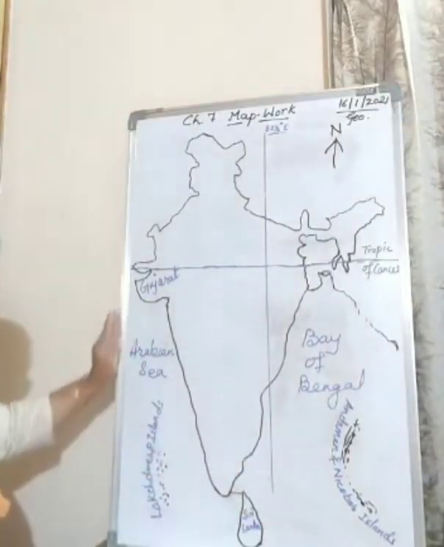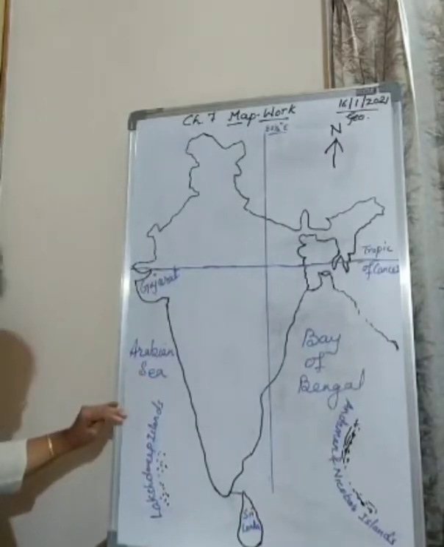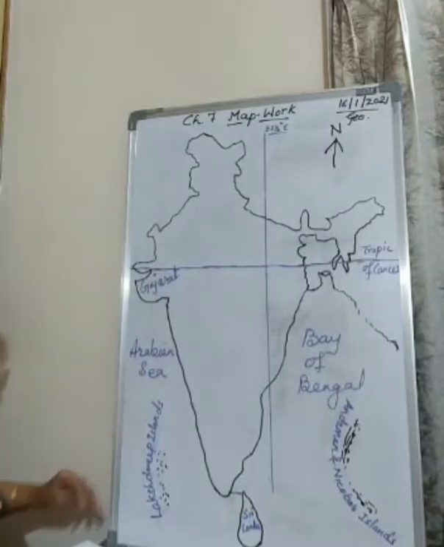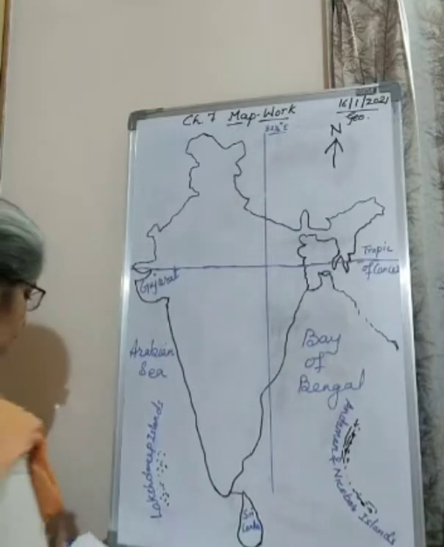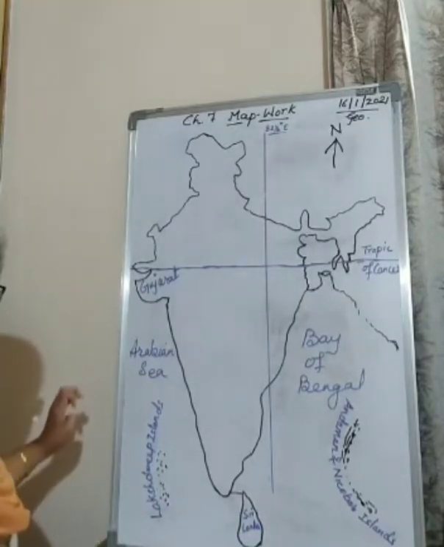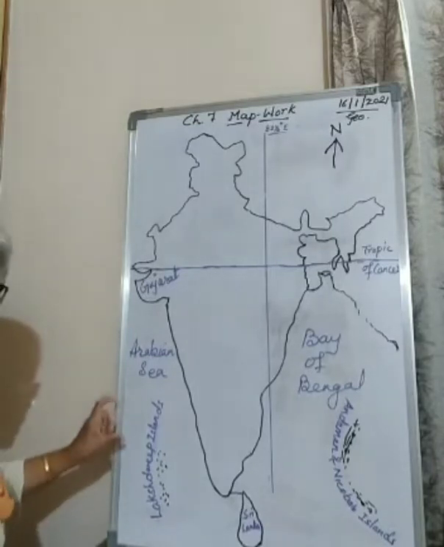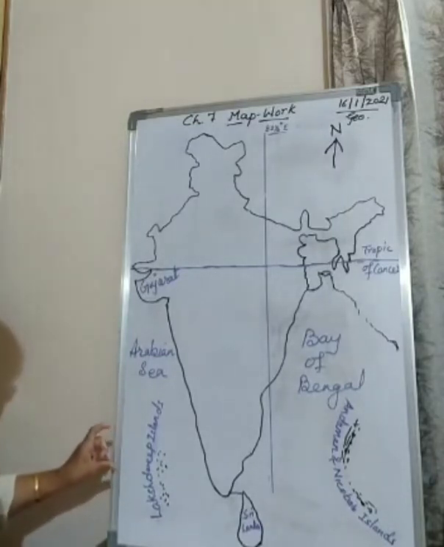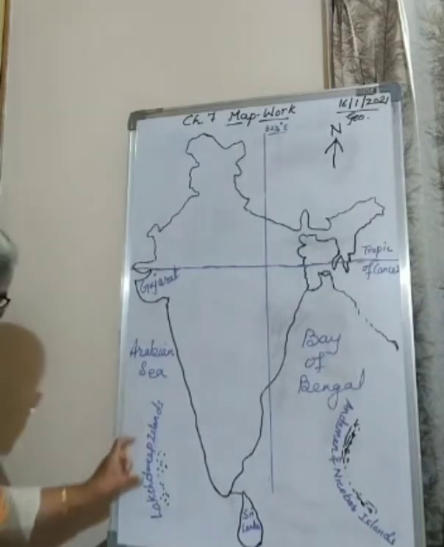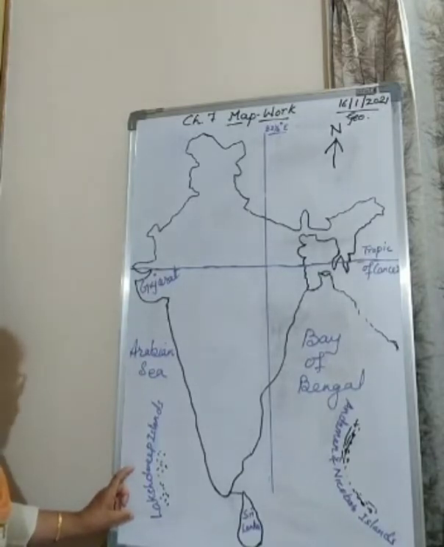In the west, in the Arabian Sea, we have the Lakshadweep Islands. Lakshadweep Islands are also known as Coral Islands. Why? Because corals are skeletons of tiny marine animals called polyps. That's why this Lakshadweep group of islands is known as Coral Islands.